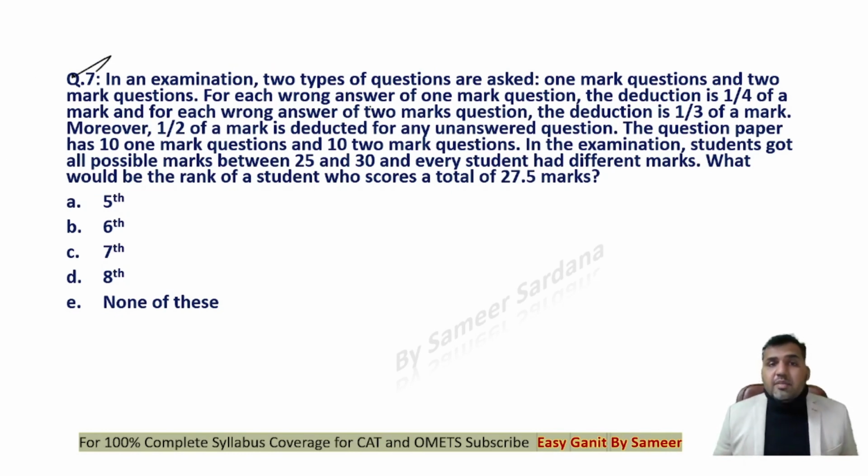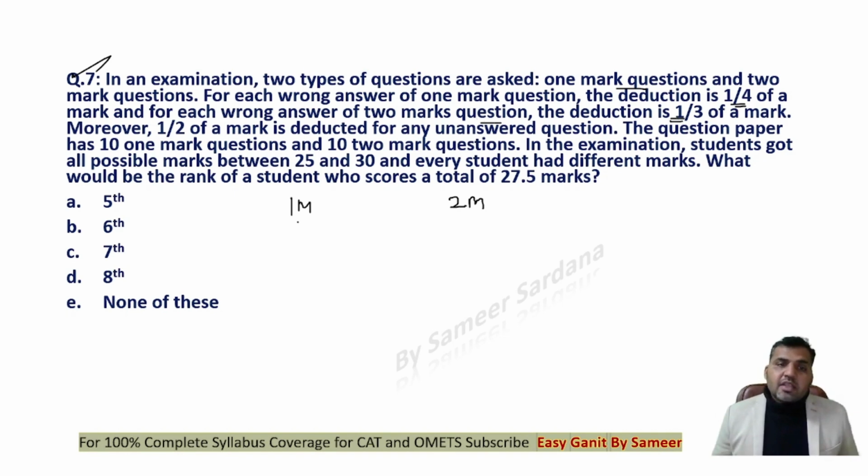Next, question number 7. It says that in an examination, 2 types of questions are asked: 1 mark question and 2 mark question. So either the question would be 1 mark or the question would be of 2 marks, right? For each wrong answer of 1 mark question, the deduction is 1/4 of a mark, and for each wrong answer of 2 mark question, the deduction is 1/3 of a mark.